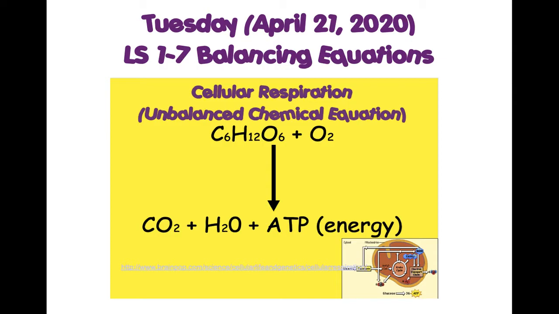And as you can see in this chemical equation, the equation is unbalanced. How can we tell? Well, just look at the glucose going in. We have 6 carbon atoms going in, but what's coming out is only 1 carbon atom coming out. So we need to balance this equation in order to make it proper.